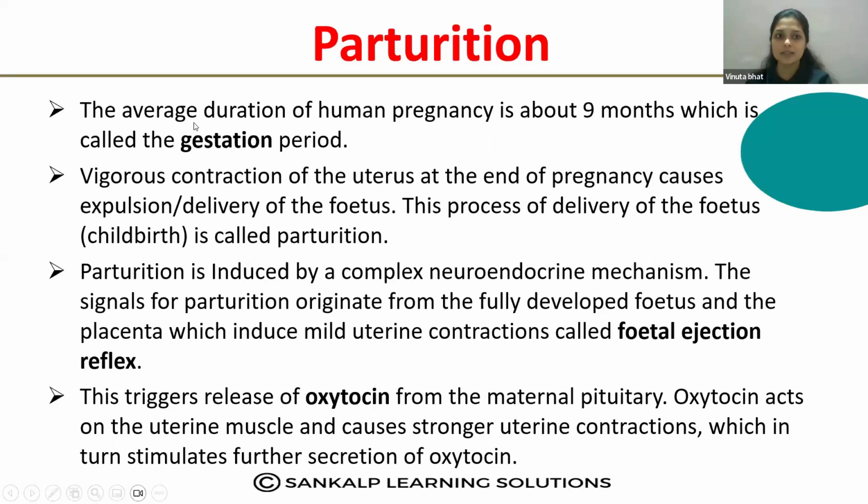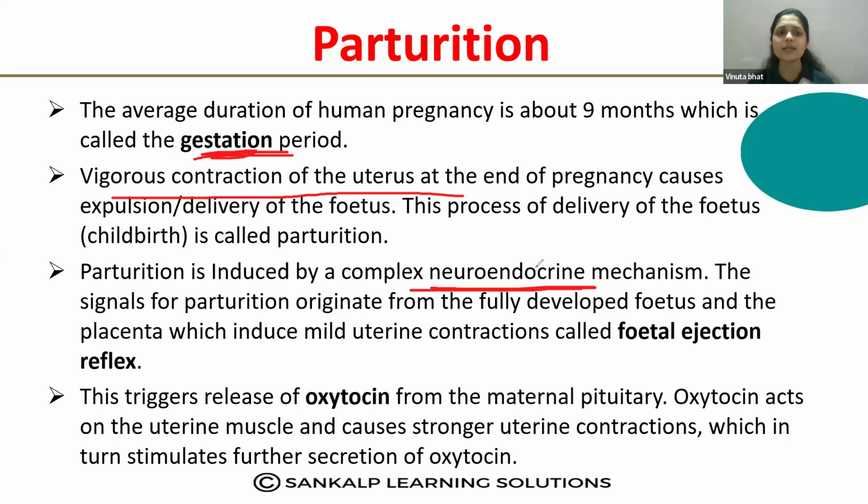So how does it occur? The average duration of human pregnancy is about 9 months, which is called the gestation period. What is gestation? And vigorous contraction of the uterus, contraction happens, right? So by the end of the pregnancy this causes the expulsion of the baby. The baby is delivered, that is called parturition or childbirth. So parturition is called a complex neuroendocrine mechanism. Why is it called the neuroendocrine mechanism?